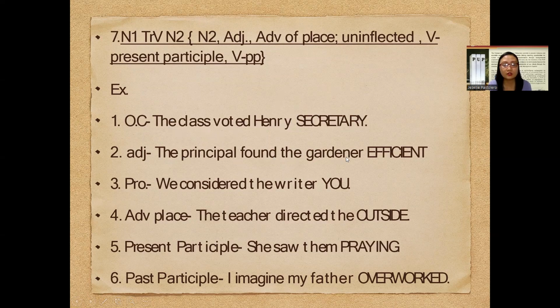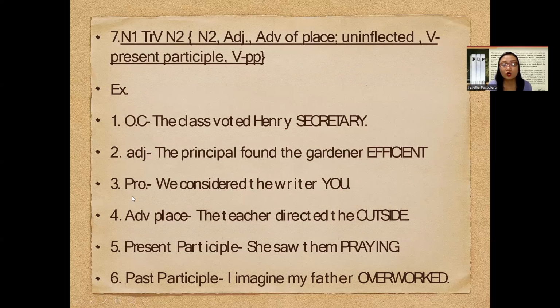The next example sentence is: the principal found the gardener efficient. So how many nouns do we have? N1 is the principal, the transitive verb is found, and then we have N2, the gardener. But right after the gardener, we have an adjective, efficient, which describes the N2. Take note that right after your N2, the second noun, the predicative part, you can check if you have an object complement or an adjective. In the case of number 2, we have an adjective, very efficient gardener.